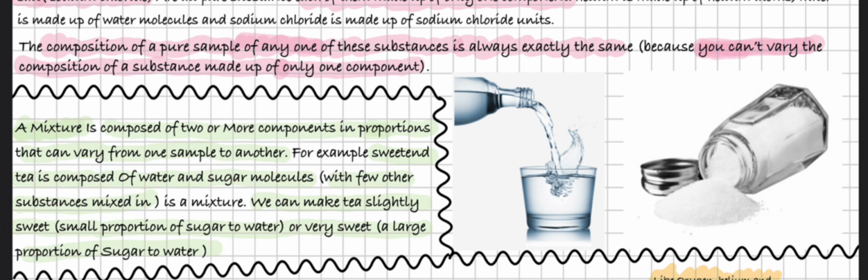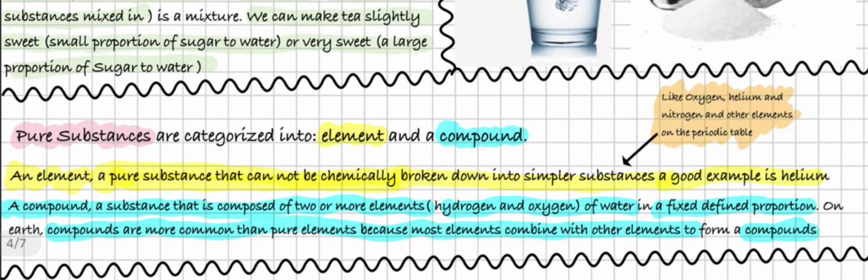We have two types of pure substances. We have an element and a compound. An element is just like any element in the periodic table that cannot be broken down into a simpler form. For example, oxygen, helium, nitrogen, iron. They cannot be broken down into a simpler form because they are already in the simplest form.